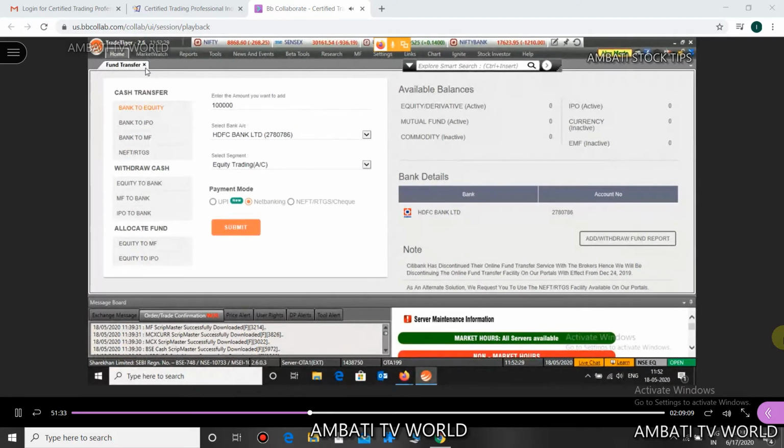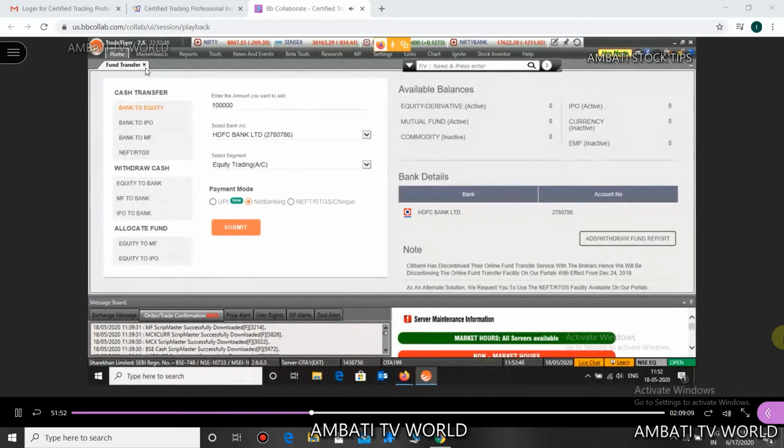What is the difference between bank to IPO? The money will get allocated to the IPO account, Preeti ji. MF means the money will get allocated to the mutual fund account. NEFT RTGS means you can do NEFT and RTGS directly to your account. I'm just explaining the process here.